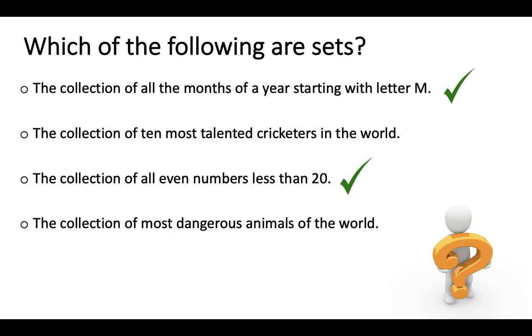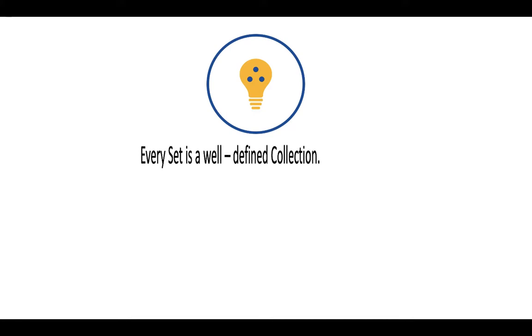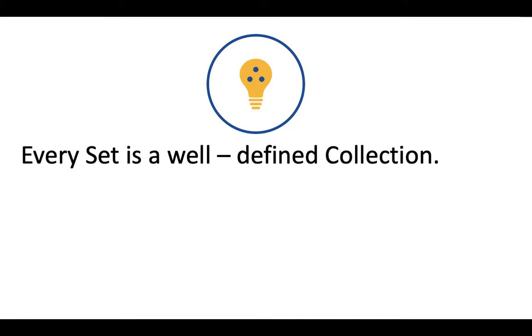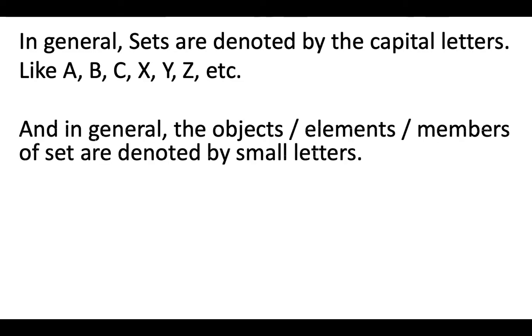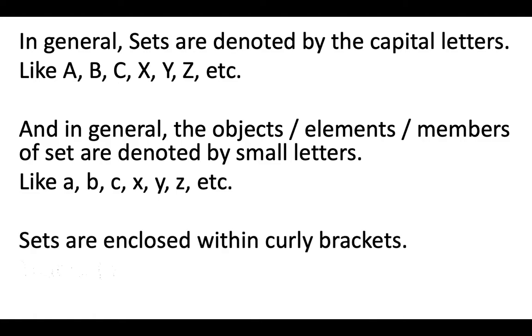So we have seen what is a collection and what is a set. One most interesting conclusion that we can draw from this discussion is that every set is a well-defined collection, but every collection is not a set. In general, sets are usually denoted by uppercase letters or capital letters like A, B, C, X, Y, Z, etc. And in general, the elements within these sets are denoted by lowercase or small letters. Elements of the sets are also called objects or members of the set. Sets are always enclosed within curly brackets.